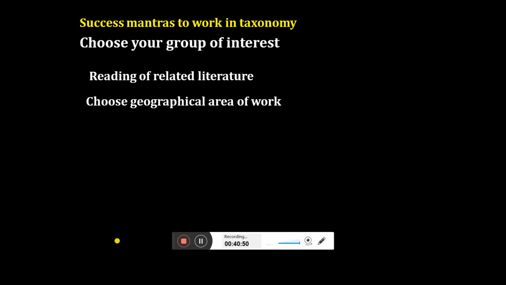For my PhD, my study area was the Saurashtra coast. So I was exploring a very small area, and after finishing my PhD, I started exploring the Gulf of Kutch and the Gulf of Khambhat, and then several places in India. So slowly you can increase your geographical area of work, but initially you have to start with a very small area so that you can gain expertise. After publishing 10 or 15 papers, slowly you will get the expertise, and once you have it, people living in India, or experts coming from India, will start collaborating with you, and then you can expand your work area.